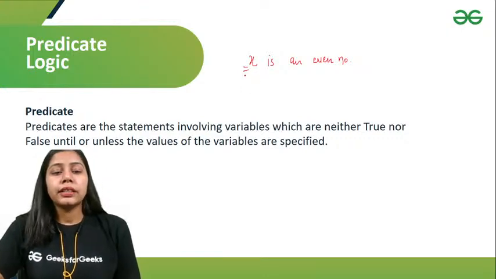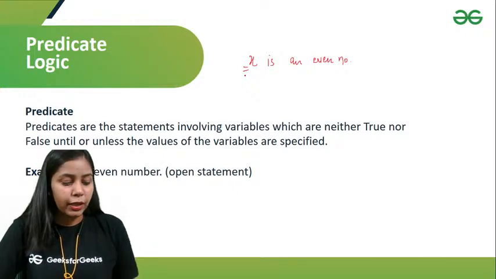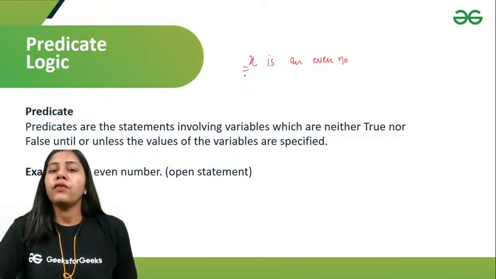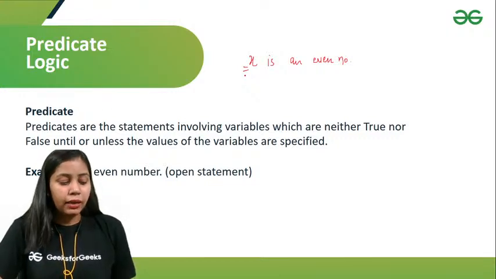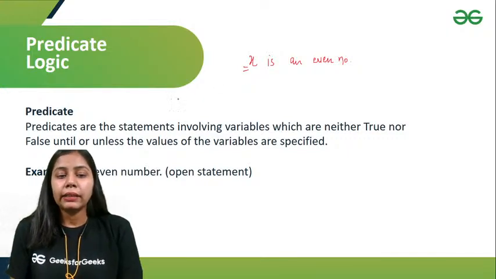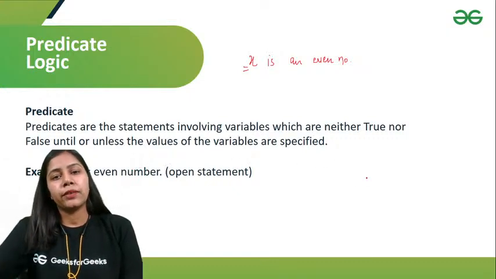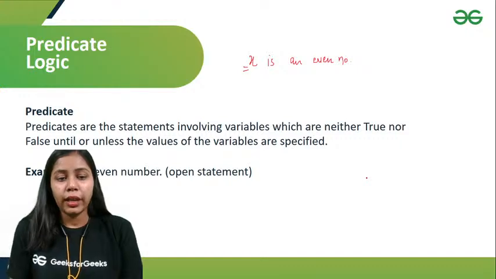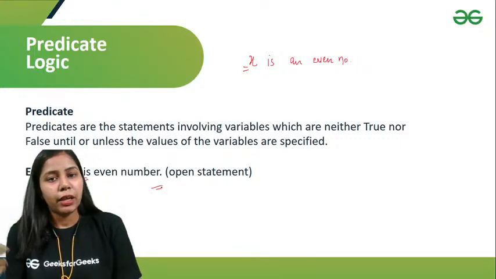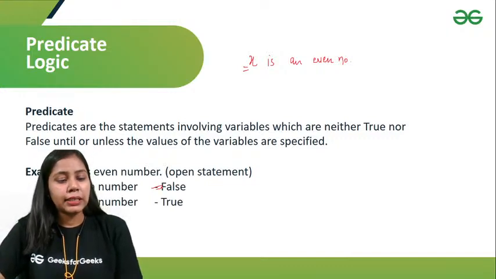Okay, so the next thing we have is an example, like x is an even number. It is an open statement. If I put the values of x, I'll get a truth value for each of the propositions. And once we put the value of x, I'll get the proposition, right? If I put x equals 4, 4 is an even number. It is basically our proposition, right? Right now it is an open statement, but when I put the value of x, it will become a proposition, right? Okay, 5 is an even number, 6 is an even number, right?